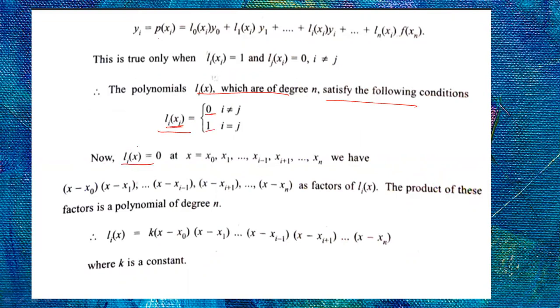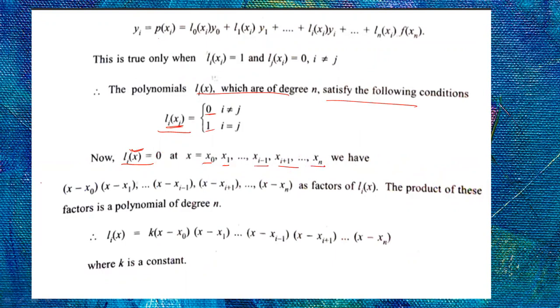Now Li(x) is equal to 0 from where? At x0 it is 0, at x1 it is 0, up to x(i-1) it is 0. Except xi, all other values are 0. That means for x0, x1, ..., x(i-1), x(i+1), ..., xn, this polynomial becomes 0, so these are the roots of this equation.